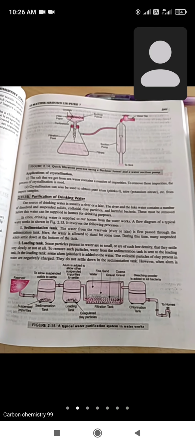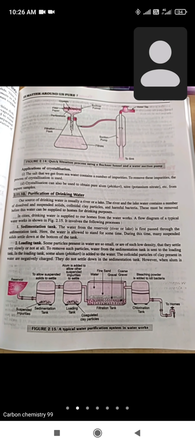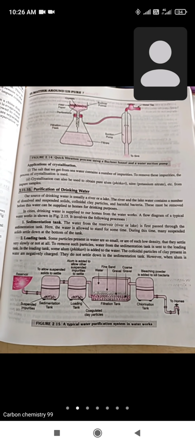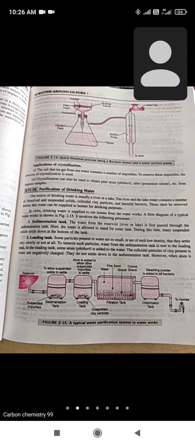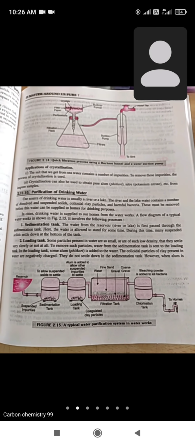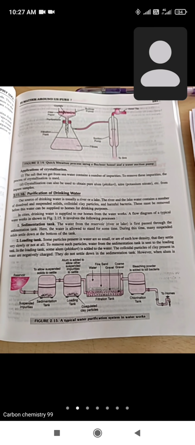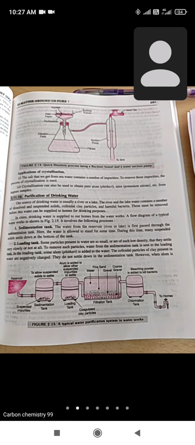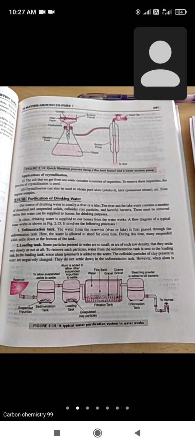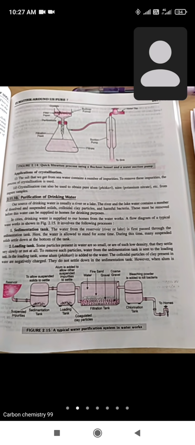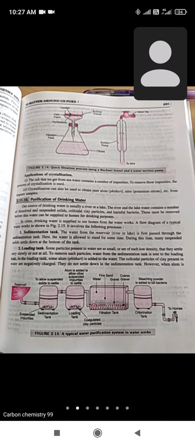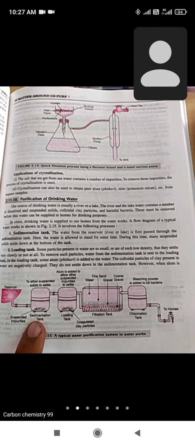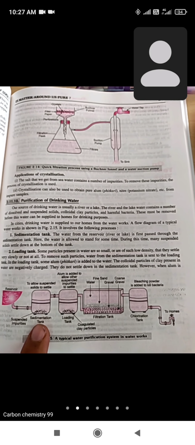Sedimentation is the first step for making the water purified and converting it into drinkable form. The first step is the sedimentation tank. In this sedimentation tank the water from the reservoir or river is first passed through the sedimentation tank. One tank is there. In that tank the water will be kept. This is the sedimentation tank.